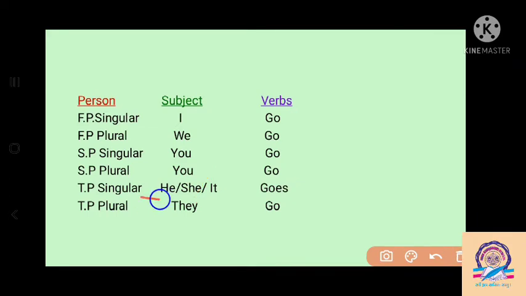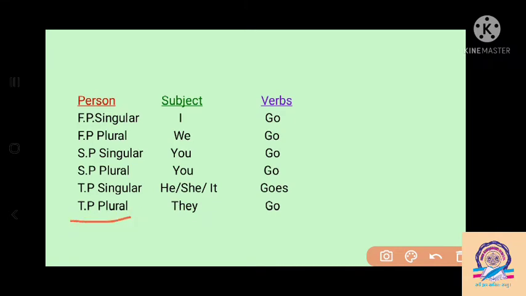So we can say that he, she, it and one singular noun, for that we have to use he, she, it. We can say that it is third person singular. For that we have to use s or es in the simple present tense. We have to apply s or es as a suffix to the main form of the verb here. So if he, she, it or a singular noun is there, then we have to apply s or es to the main form of the verb here.